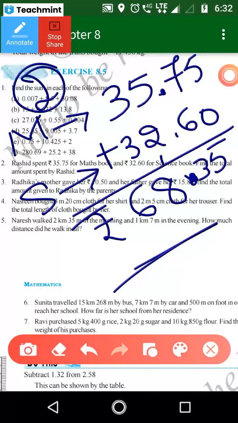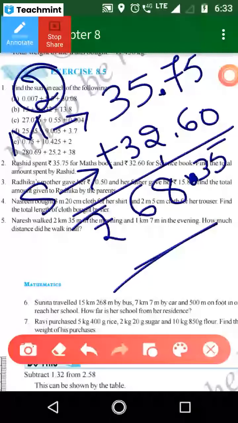Ma'am, I completed. I got the same answer. Very good. Write down fast. Ma'am, this method is too easy. That's why I explained both methods: using the place value chart, and another one, the direct method. Whichever one is easy, you can use that one. Ma'am, writing in the place value chart will be tough, right?